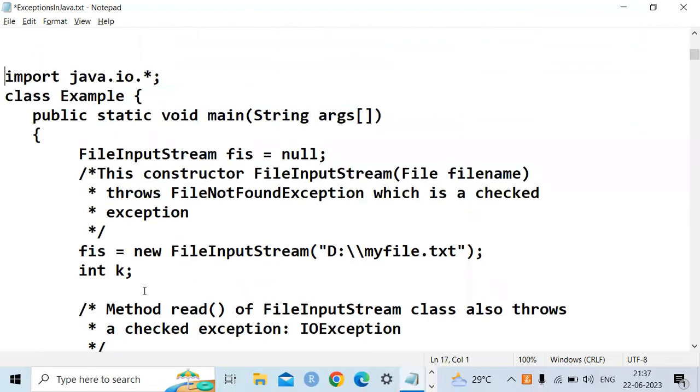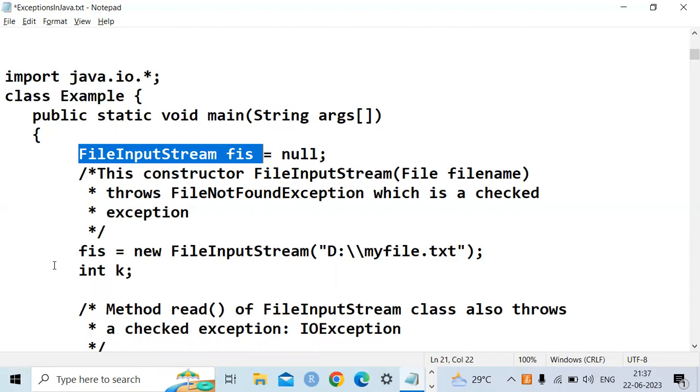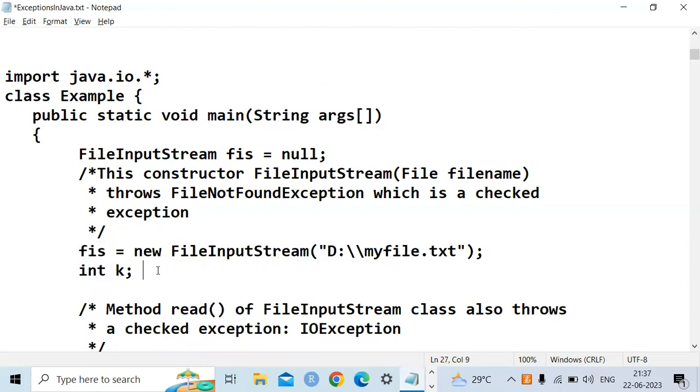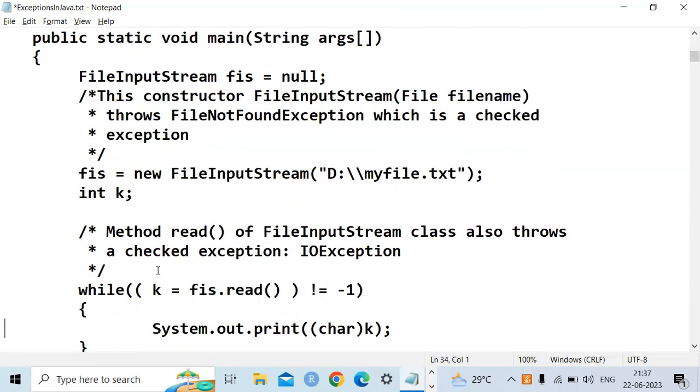So up to this point, what we have done here is first I have started the class Example. In the Example class, I have declared the main method. In the main method, first I have defined the object for the file input stream class and made it null. Whenever you say null, there is no path in that object. Now I am assigning the path to that object of the file input stream. I declared one more variable, that is integer k. Here it is used to read the data.